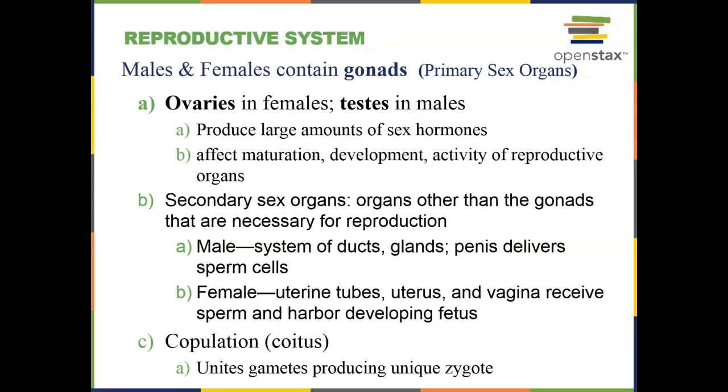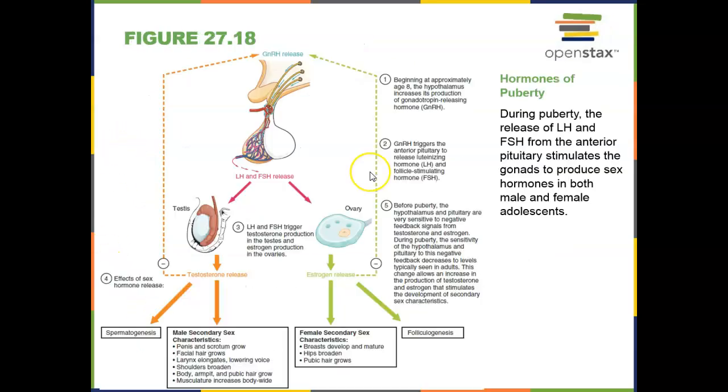Breasts are discussed in both. Actually, they can be discussed in the endocrine and in the reproductive system. In this system, we're looking at the breast as the organ that feeds the neonate when born. And copulation is what unites the two gametes, the sperm and the egg. So we're born with either male or female organs, but we don't have many differences at birth. These differences actually start to show up at puberty.